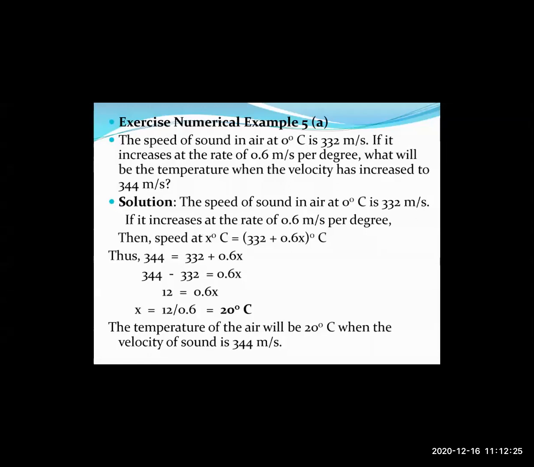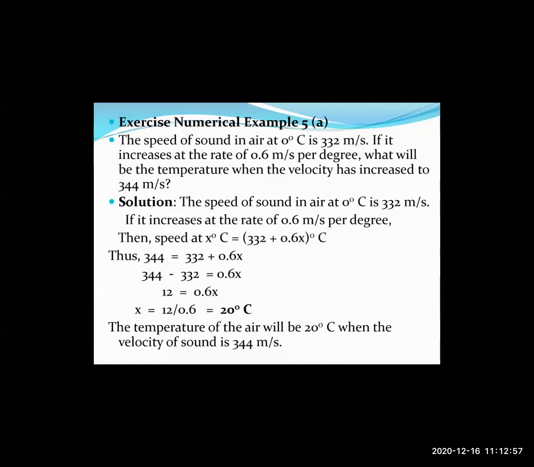That means at 1 degree Celsius, the velocity of sound will be 332.6 meters per second, as it is increasing by 0.6. When the temperature becomes 2 degrees Celsius, it increases by a further 0.6 meter per second. So at 2 degrees Celsius, it will be 333.2 meters per second, right? The question they have asked is, what will be the temperature when the velocity has increased to 344 meters per second? Now let us look into the solution.